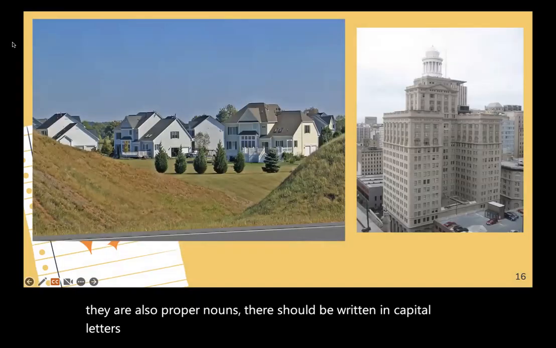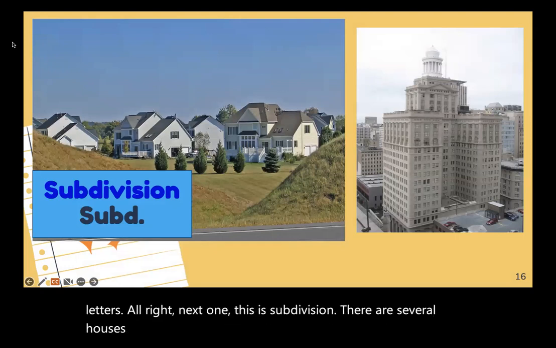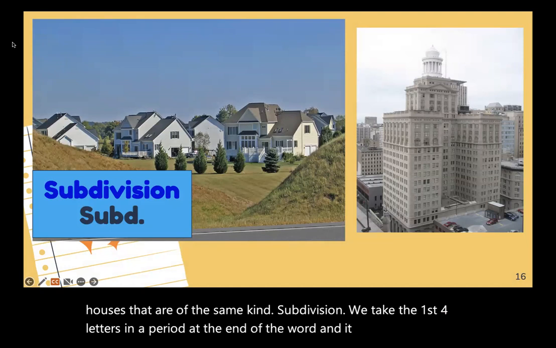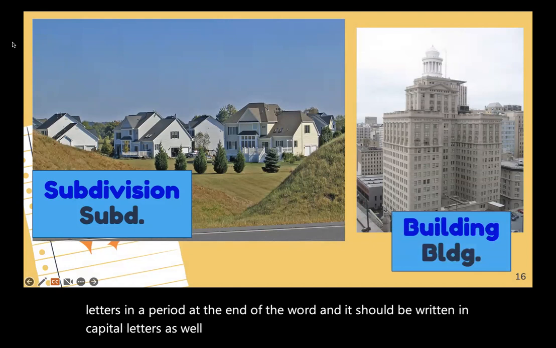All right, next one. This is a subdivision. There are several houses that are of the same kind. Subdivision, we take the first four letters and a period at the end of the word. And it should be written in capital letters as well. And then we have a building.